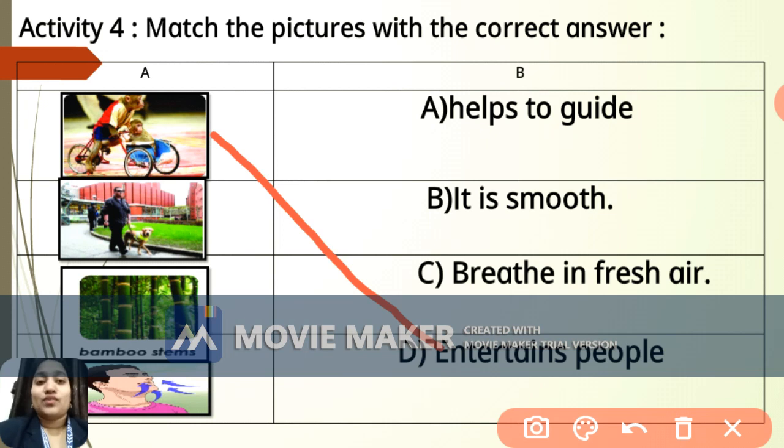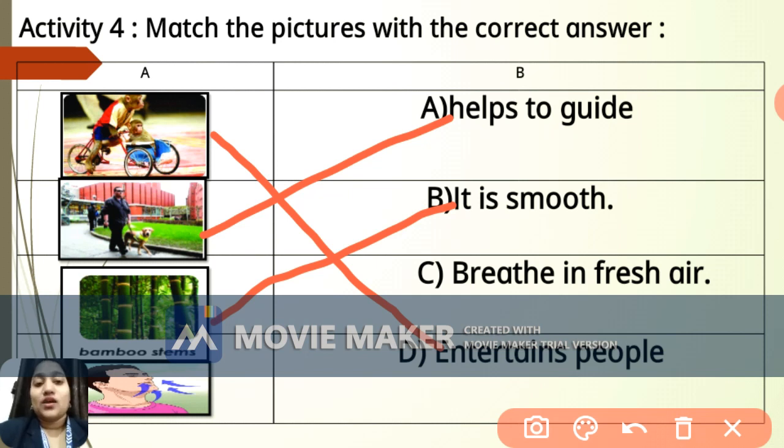The second one, you can see a dog, right? Now the dog is moving with a blind person. So what exactly is he doing? He is guiding, right? So here the answer is the dog helps to guide, right? The third one, that is the bamboo stems. Now the bamboo stems are basically green in color, but they are also smooth. Okay, so the answer is B, that is it is smooth.